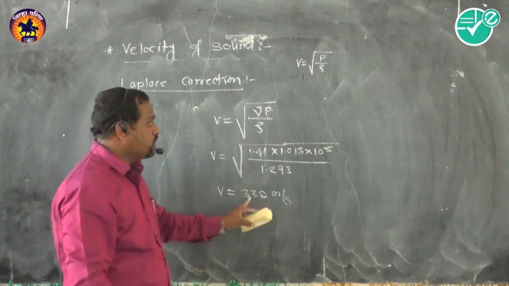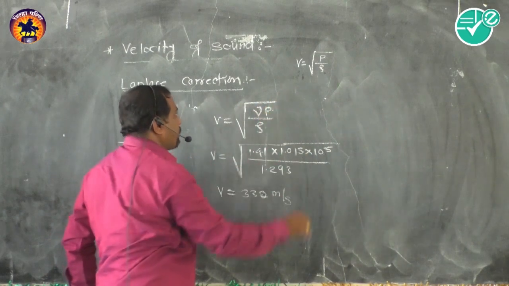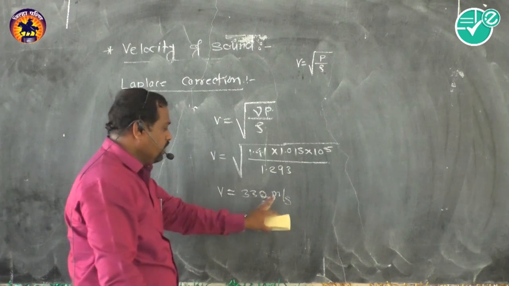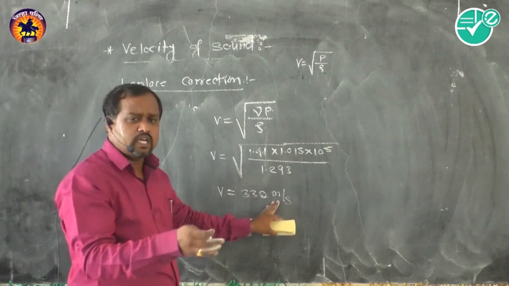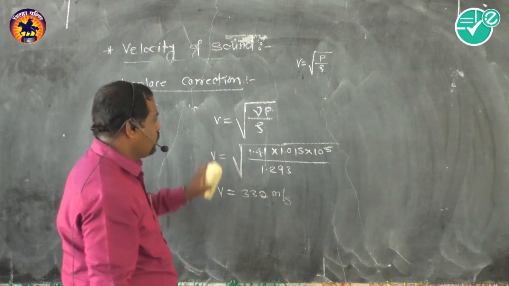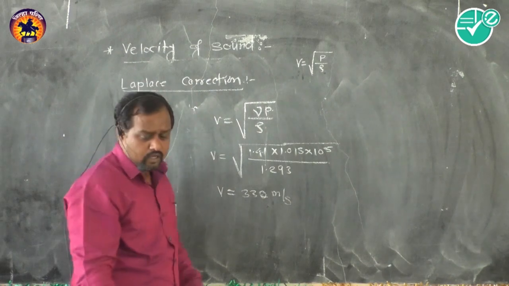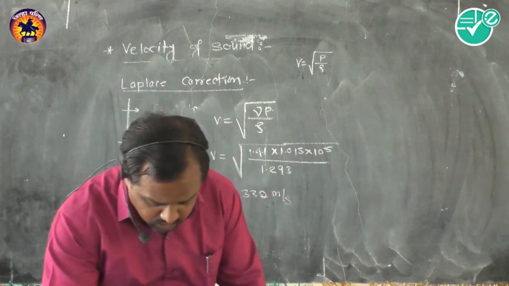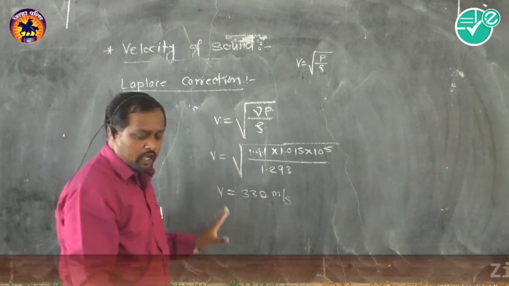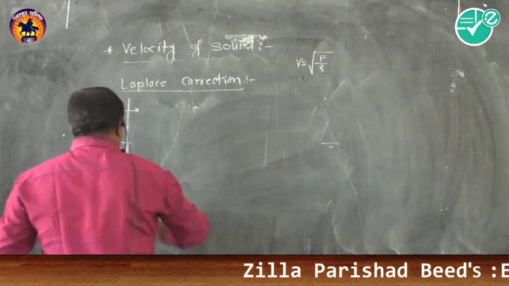Due to this, the relation is accepted. Laplace corrected Newton's formula and got a value close to the experimental value, and so after that we take this relation as the velocity of sound. This gives a very close value to the experimental value. This is a very important aspect, and after that we will study some relations.